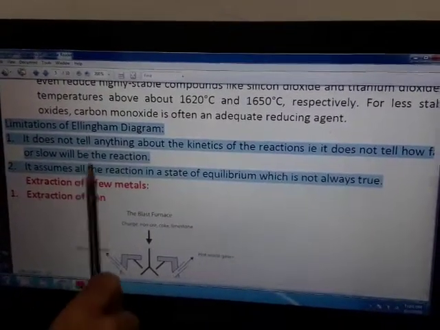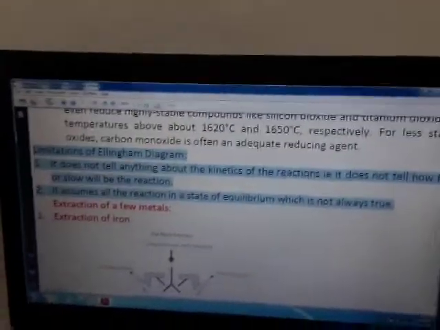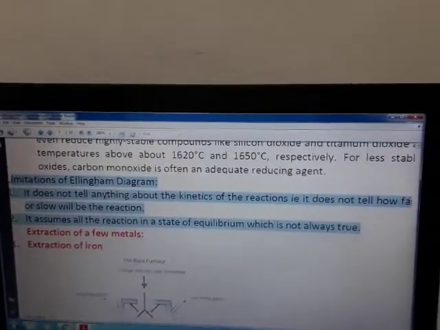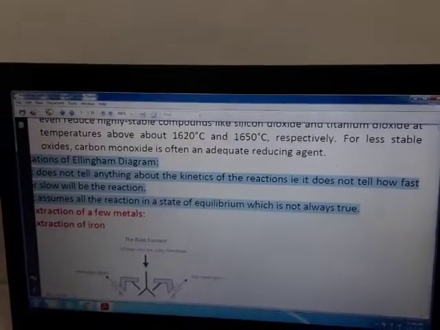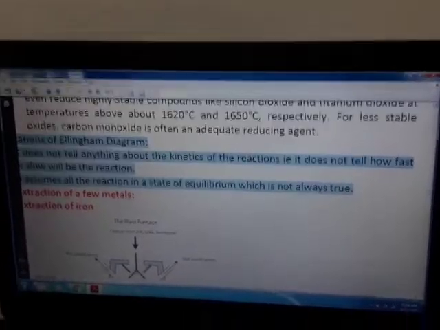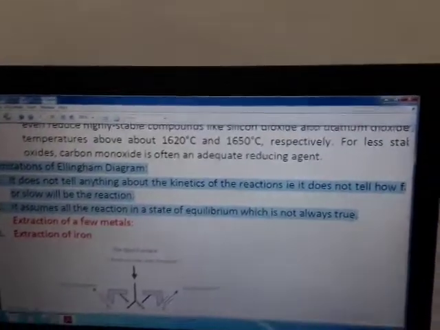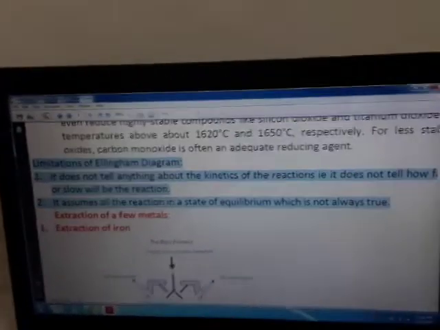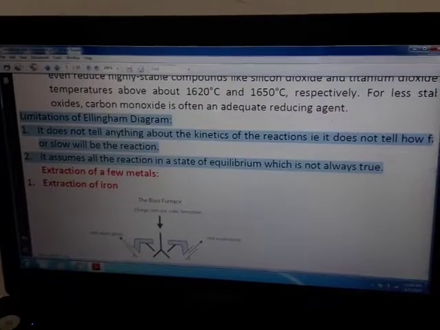Number 1, it does not tell us about the kinetics of the reaction. Simply means it will tell you that the reaction is possible, but it will not tell you how slow or how fast the reaction will be. So it may take a few minutes and it may take few days to complete one reduction. So that is a very big problem with this Ellingham diagram, which was sorted out later by some other chemist.